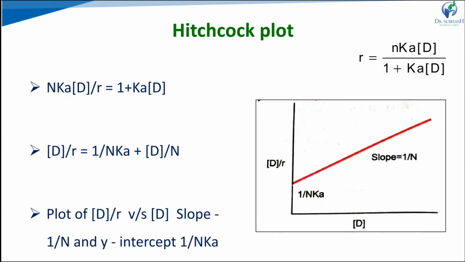The last approach to find the association constant and number of binding sites is the Hitchcock plot. Here, after rearrangement, we get the final equation D upon R is equal to 1 upon NK plus D upon N. We plot the graph D upon R versus D, and from the slope and intercept we can find the K and N values.